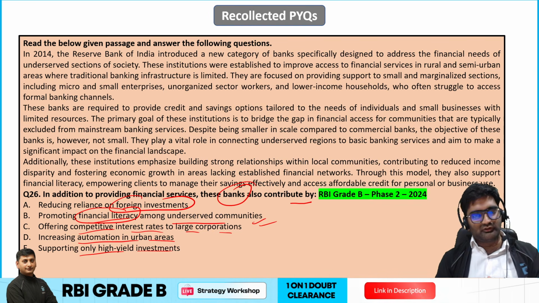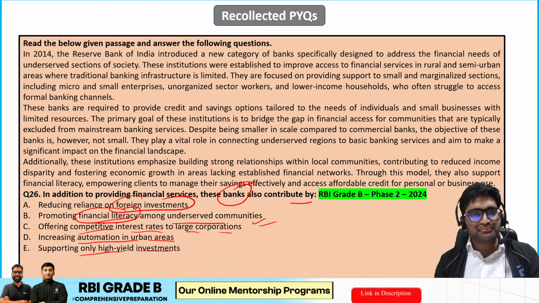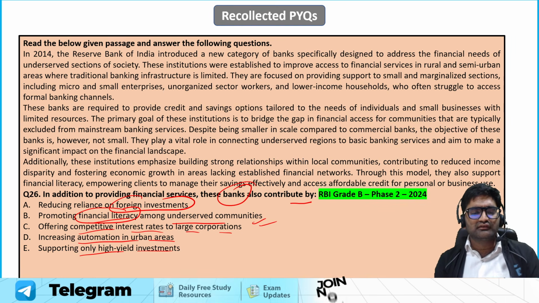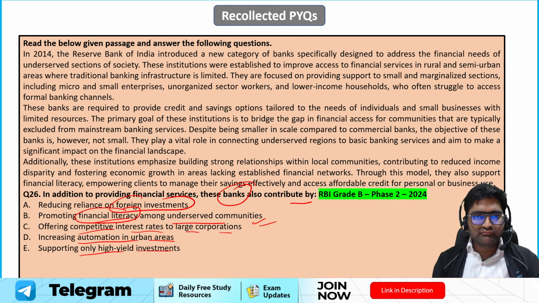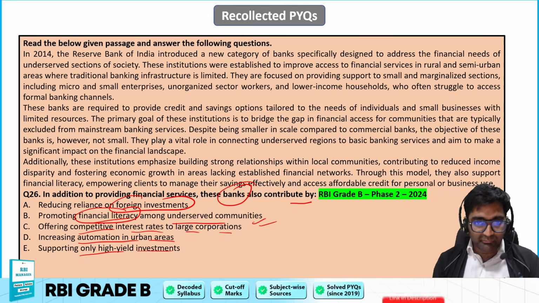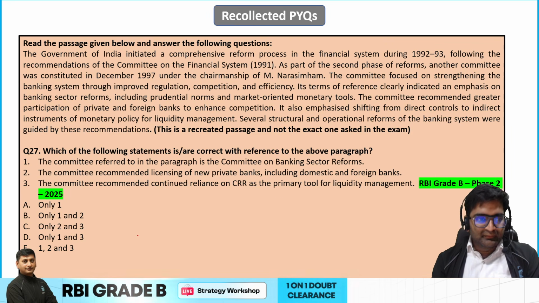It is financial inclusion, and part of it is to promote financial literacy. They should have information and knowledge of all of the services that they can avail as part of this kind of banks, and the financial inclusion initiatives that these banks and the Government of India take. So that is what is called financial literacy. So B is absolutely the right answer over here.